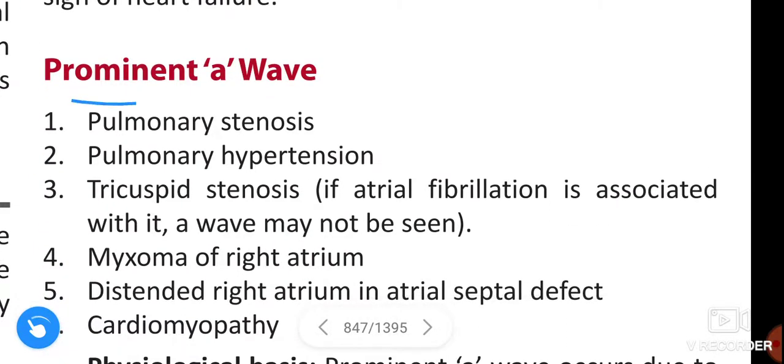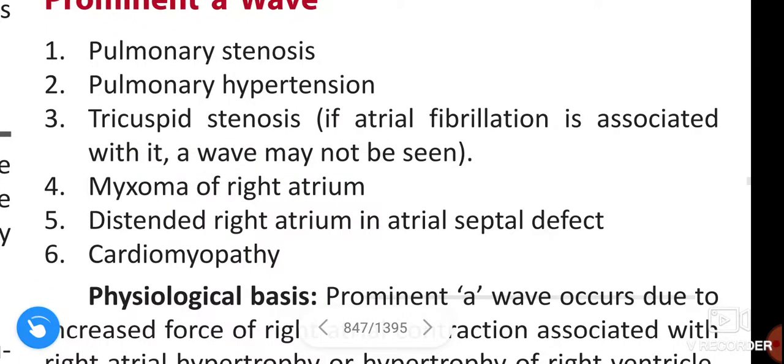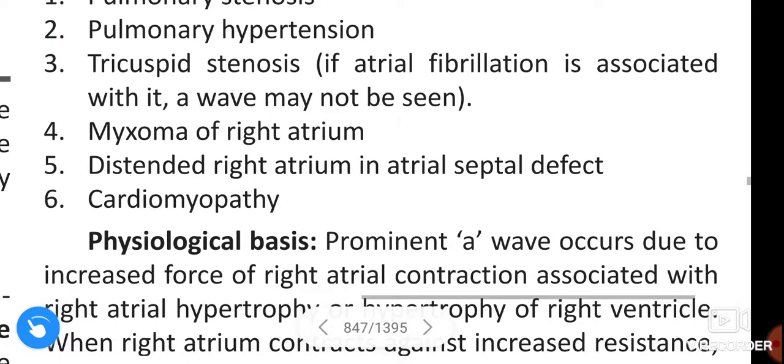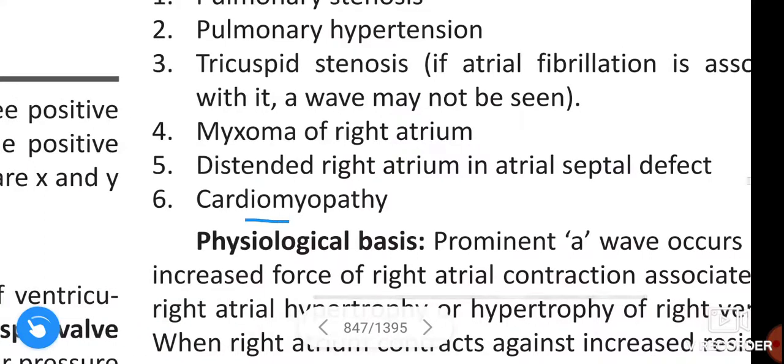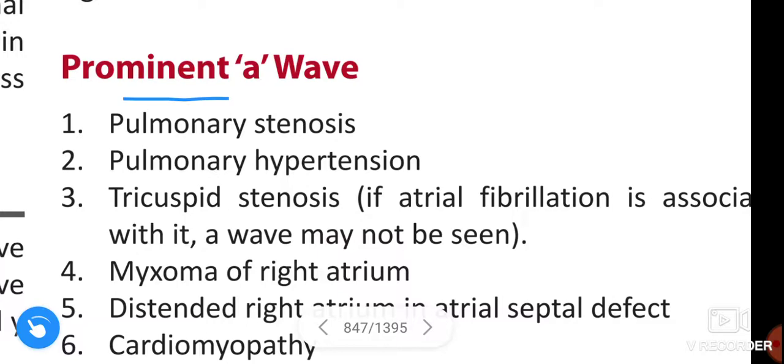Next, prominent A wave: pulmonary stenosis, pulmonary hypertension, tricuspid stenosis, myxoma of right atrium, distended right atrium in atrial septal defect, and cardiomyopathy.